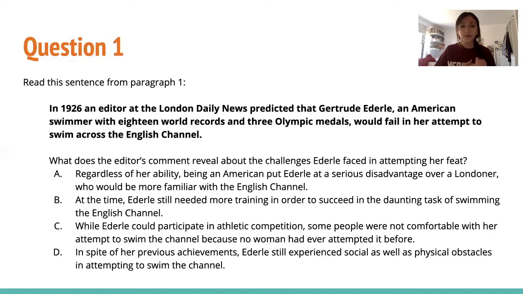Let's see D. In spite of her previous achievements, Ederle still experienced social as well as physical obstacles in attempting to swim the channel. So this one makes sense because it says, in spite of her previous achievements, those 18 world records, those 3 Olympic medals, someone is still saying she can't do it. So that's a social challenge, right? This editor doesn't have faith in her. And it says that the English Channel later on in that paragraph, it was such a challenge that even this extremely experienced swimmer could still have difficulty with it. So D is the right answer, and it's pretty clear after we understand the context.